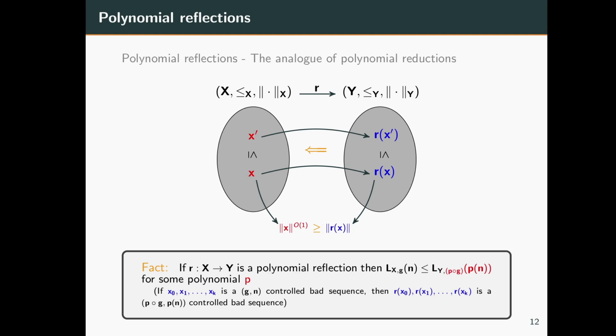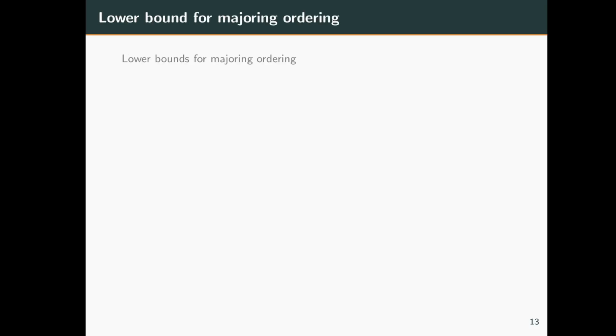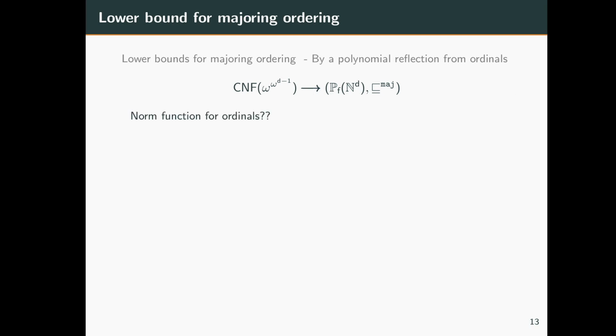Right. So with this tool, we will now show how to prove lower bounds for majoring ordering. We do this by giving a polynomial reflection from the ordinal ordering. So let omega to the omega to the d minus 1 CNF denote all ordinals which are less than omega to the omega to the d minus 1. From this we give a map to finite subsets of N to the d over the majoring ordering. However, I haven't defined what the norm function for ordinals is, and I will briefly do that.